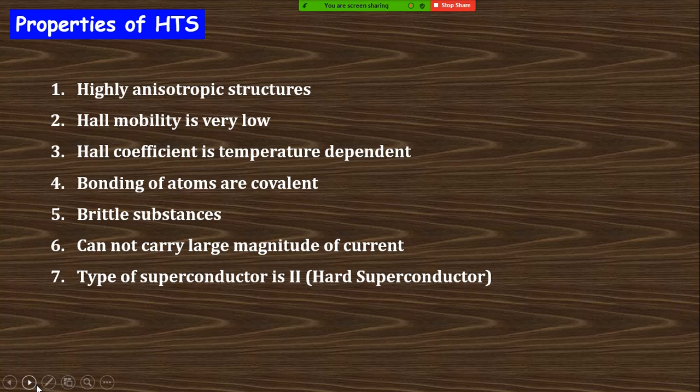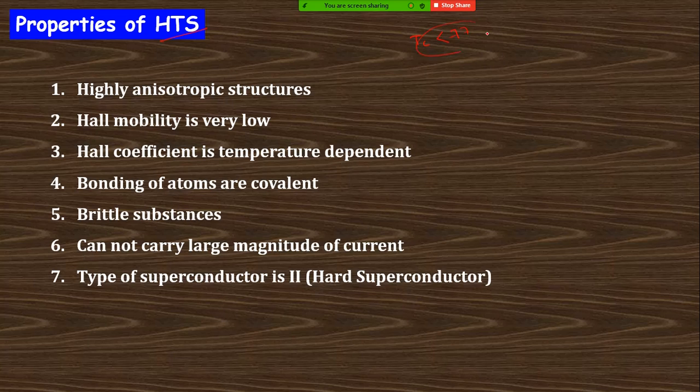Next is the properties of high temperature superconductors. There are some properties of high temperature superconductors. These properties are not much better than the low temperature ones. That is, the superconductor with lower TC is more beneficial from the point of view of high conductivity, that is, the low resistive property was obtained when TC is lower than 77.